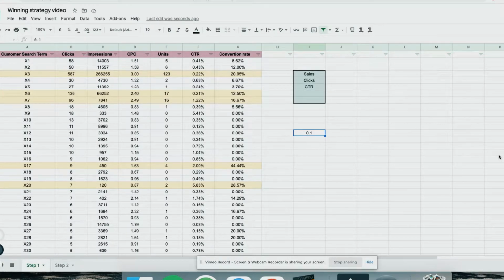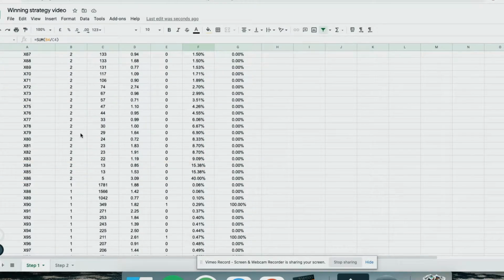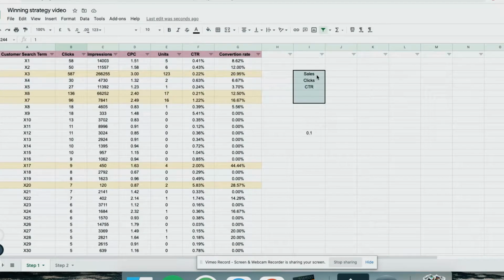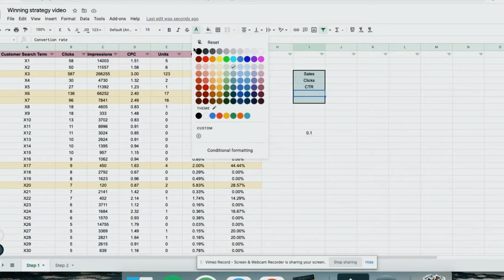So I chose keywords that have relatively high CTR. Of course, the more clicks I have, the more accurate the CTR will be. I could show you keywords with 1 click and 100% CTR, but of course that means nothing. That's why I'm looking at clicks and also at click-through rate, and the next parameter will be conversion rate.